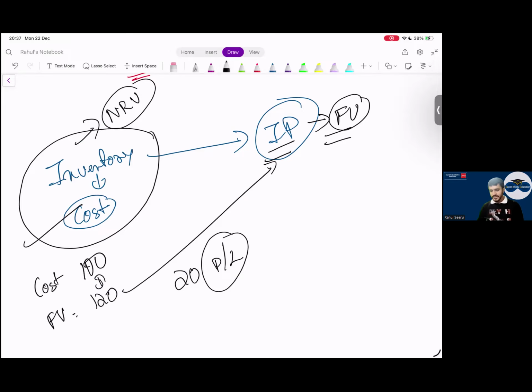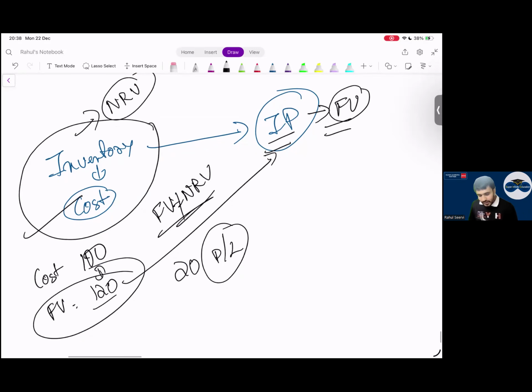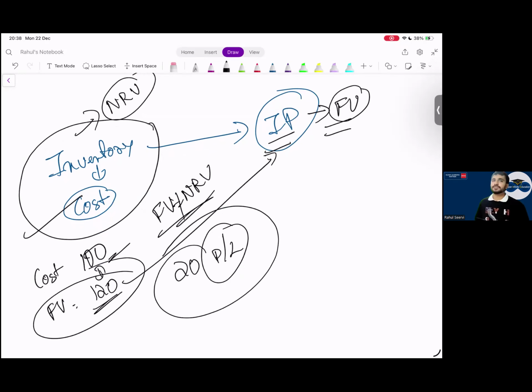Your fair value and NRV are not the same. I know, in some cases in the practical world it can be the same. Now let us say this 20 goes to P&L. Which category?